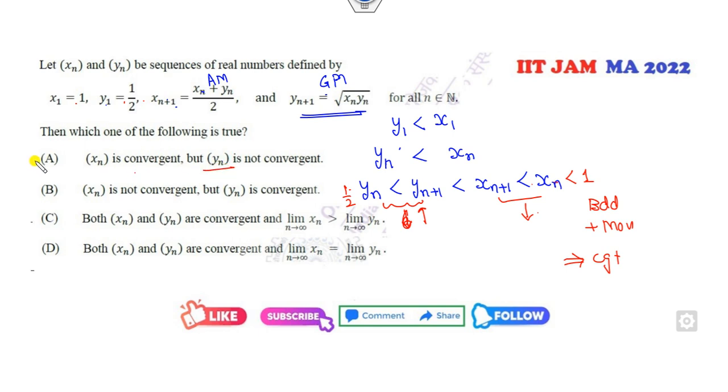So yn is not convergent, this is cancelled out. Now if they are convergent, then I can find the limits. If I say xn is L, so L plus m over 2, so that means L is equal to m. So D is the right answer, C will be cancelled.